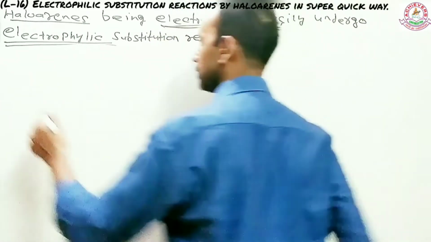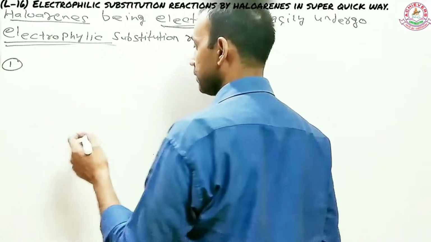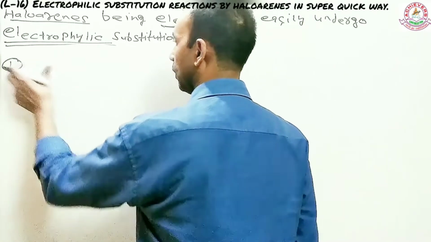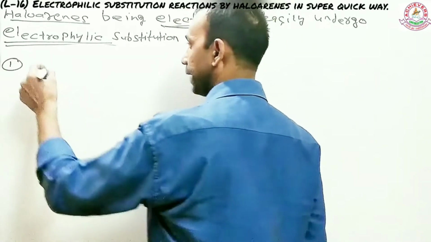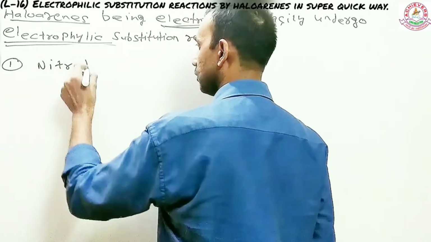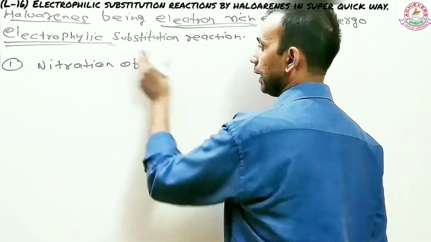The first reaction I'm explaining is nitration of haloarene.